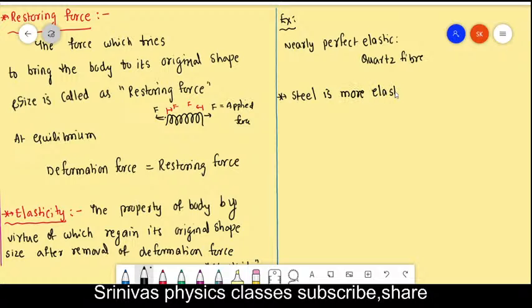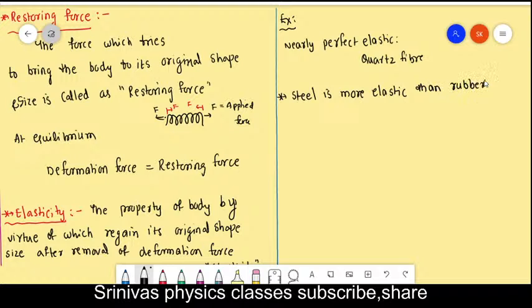Generally you will think that rubber is elastic and steel is not elastic. But what happens here: you apply the same force on the rubber and steel. In which is the deformation more, the change in shape more? In the rubber, the change in shape is more. That's why rubber is not as elastic, because some deformation will be set permanently compared with steel. Steel is more elastic than rubber.